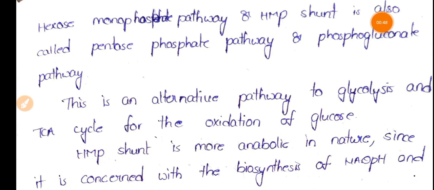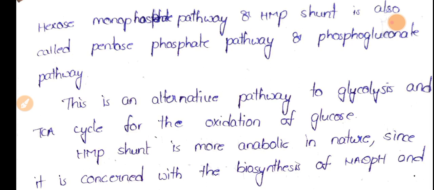So let's see about this particular paper. We have discussed a few more topics from this unit, and now we are moving to the next topic, that is hexose monophosphate shunt or pentose phosphate pathway.